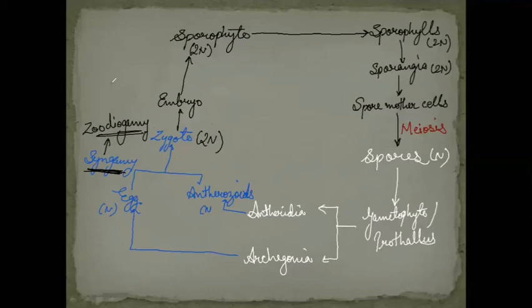I'll give the star mark to this term zooidiogamy, which is seen in the case of bryophyta also. Now coming to the type of life cycle they have, let's divide them according to the ploidy. From this zygote, the diploid stage starts and it ends at the spore mother cells. This is the sporophytic generation.